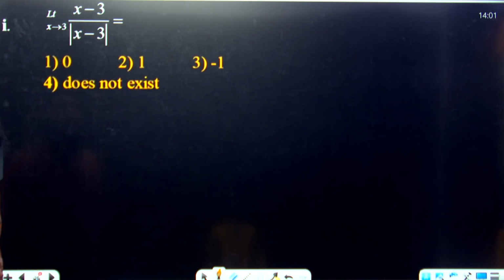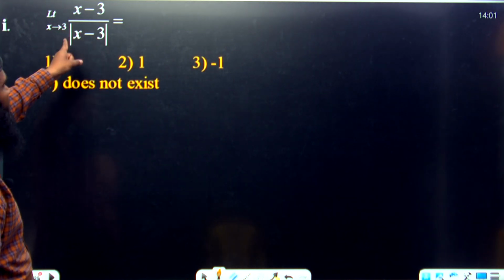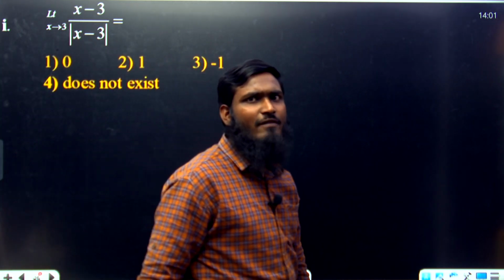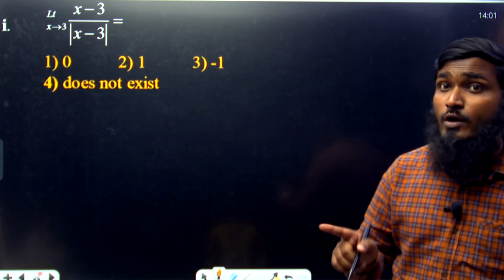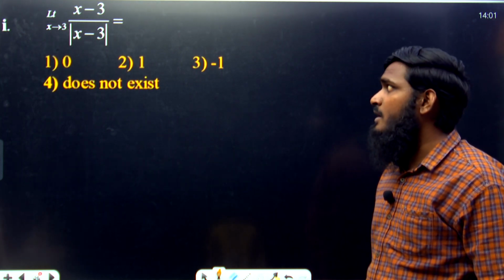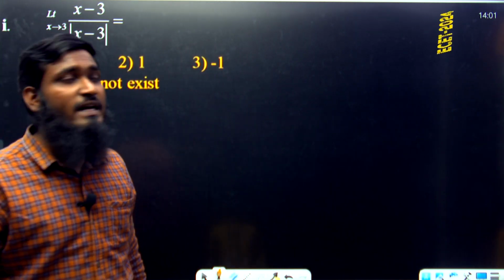Okay. Now next, limit x tends to 3, x minus 3 divided by mod of x minus 3 we are having. Now this question is related to modulus functions. Modulus questions have already been asked in the ECET examination. Let us see this part. Whenever we get this type of modulus questions, we have some conditions for this part.